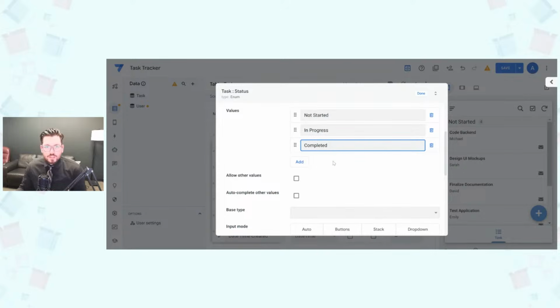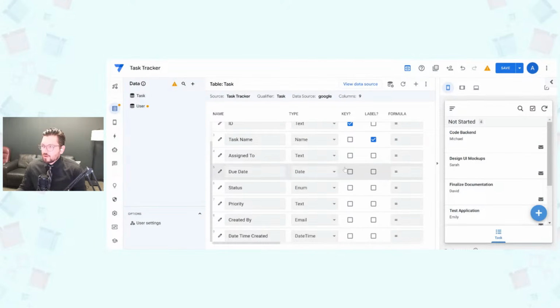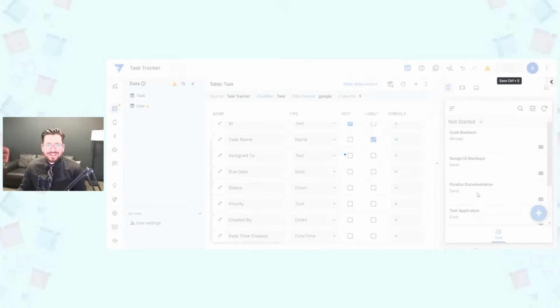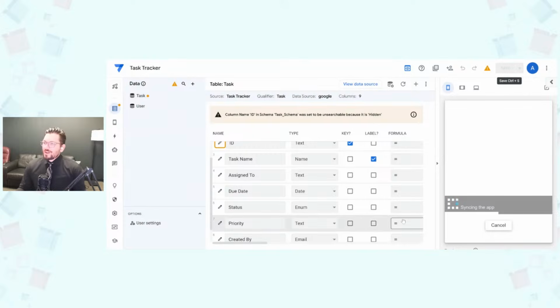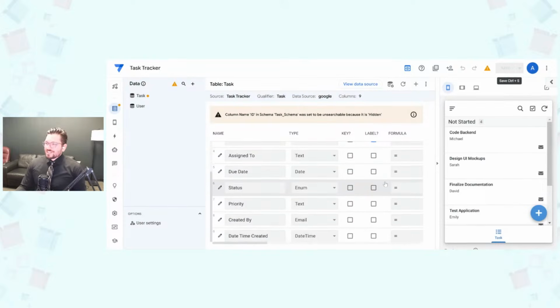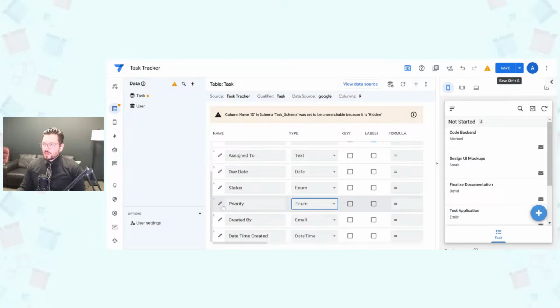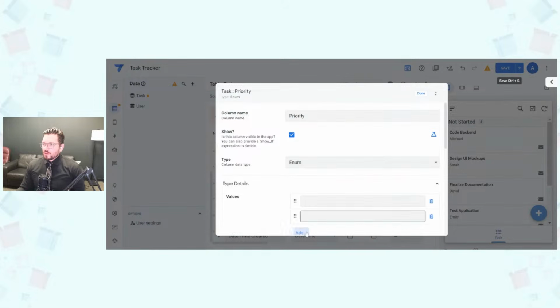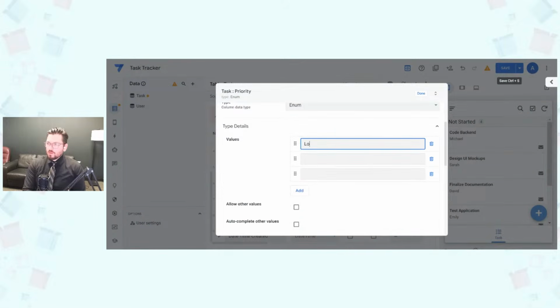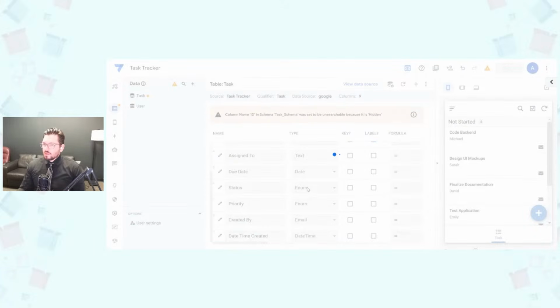All right, so the 3 statuses there to see which of our states our projects are in. I like to save things quite a bit, and I just like to see the changes updated as much as possible. So that's just kind of my workflow with AppSheet. And then I'm going to change this one to an enum as well, and that's going to be a low, medium, and high priority. Okay. And so enum is just giving me that ability to do a drop-down menu there. All right, so go ahead and save that one.